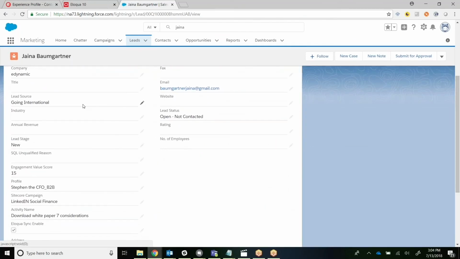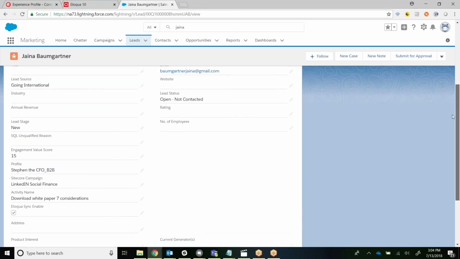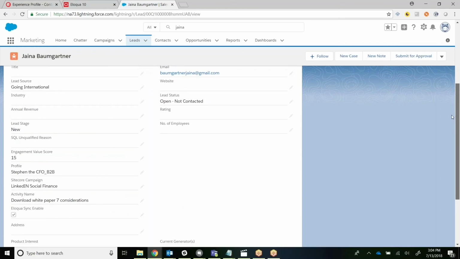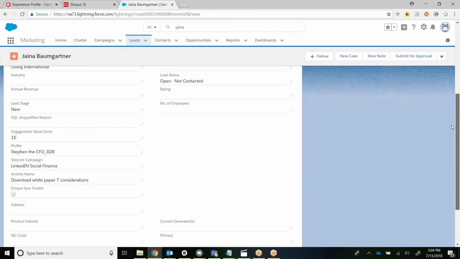The lead source is Going International because that's where they are at this point. The campaign is LinkedIn Social Finance. The engagement value score of 15 has been captured. The activity name of downloading that white paper has been captured. And their profile of Stephen the CFO. This makes sure that as the salesperson contacts this user, they know everything about this person, what they might be interested in, how they came to the site, and how engaged they are with us on the digital platforms.